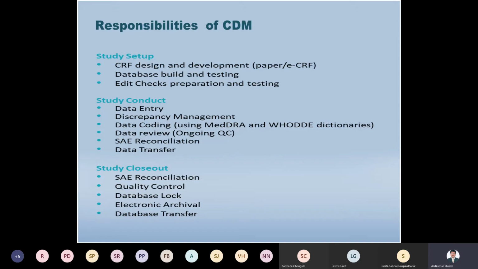Understand it? Then the database building and testing, right? Build the database and test whether this database is appropriate or not. Then edit check preparations and testing also.